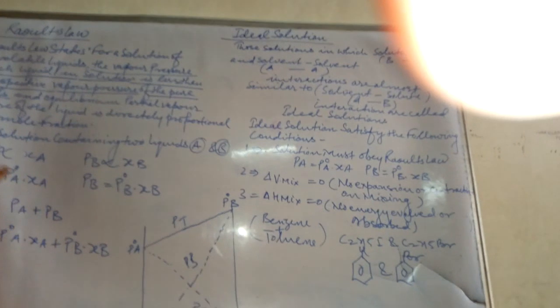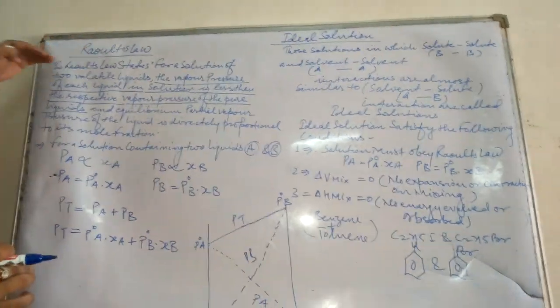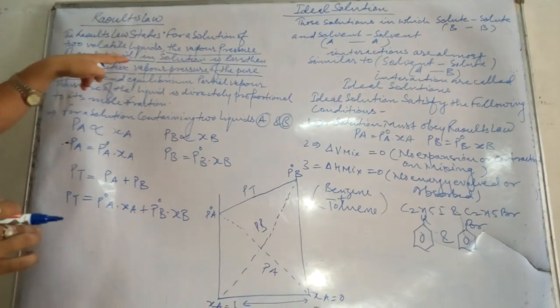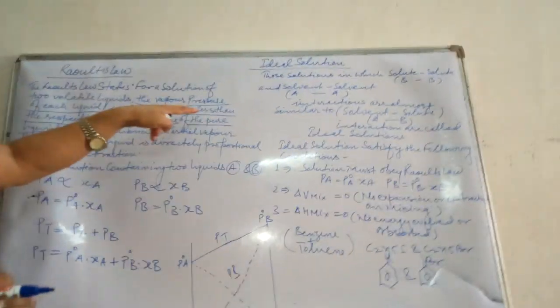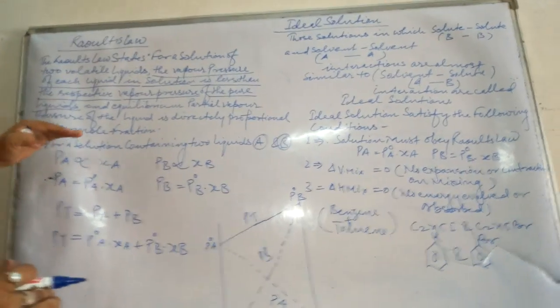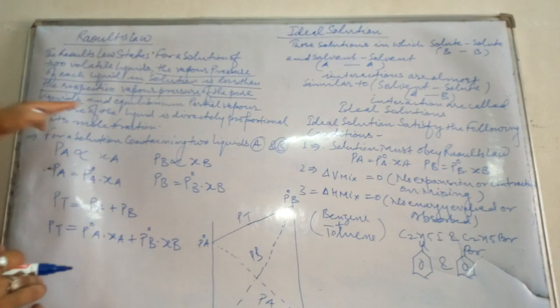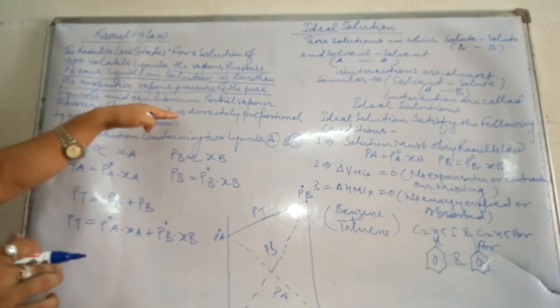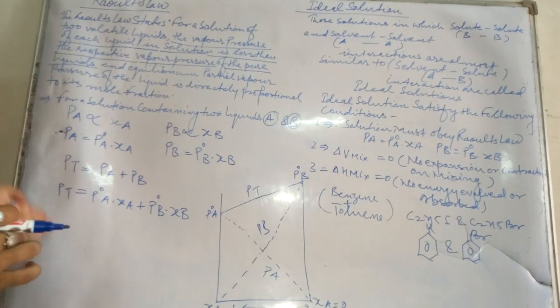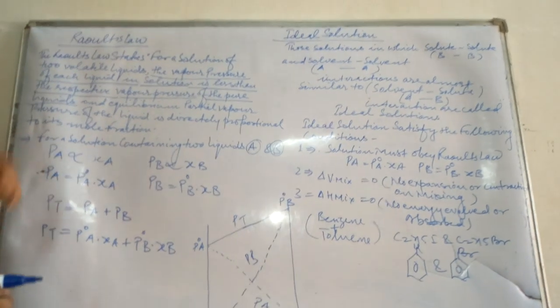So once again, go through Raoult's law. It states that the vapor pressure of each liquid in a solution is less than the respective vapor pressure of the pure liquids, and the equilibrium partial pressure of the liquid is directly proportional to its mole fraction. And already it is derived here.